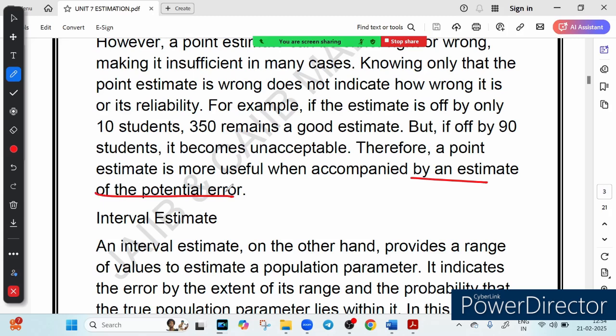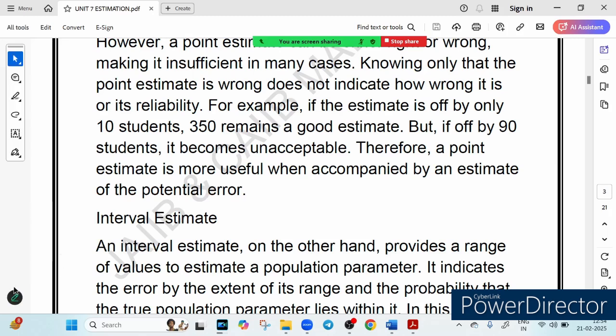If your estimate is off by only 10 students, obviously this is a good estimate, but if off by 90 students, it becomes unacceptable. So that is the drawback of point estimate. Quick estimation is the pro.